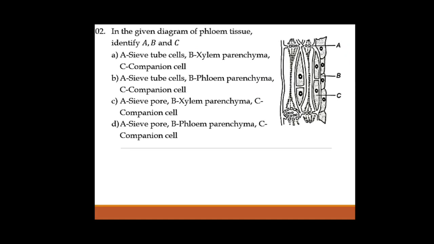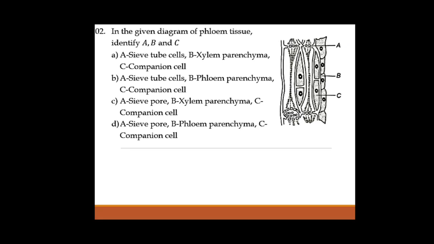The second one: the given diagram of the phloem tissue. This is a diagram of a phloem, as you have the diagram of xylem also. This is your NCERT diagram, where you need to identify the labelings A, B and C. Look at the diagram there. A represents the sieve pores, where we can easily see pore-like structures; that's what a sieve pore is.